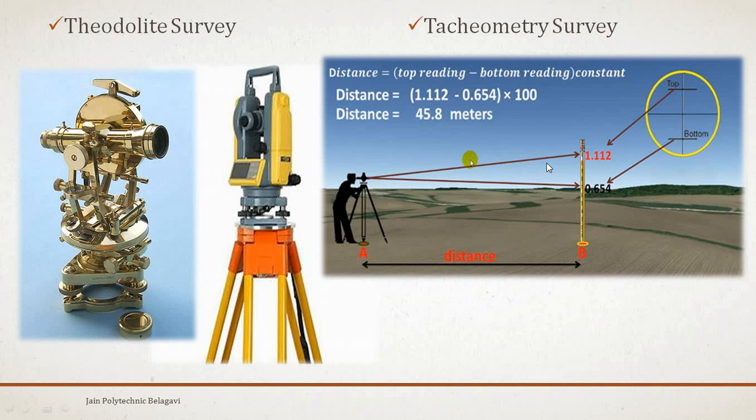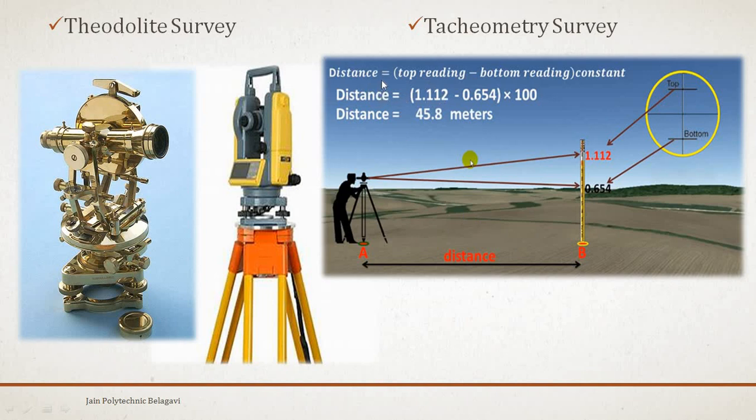It means after focusing the theodolite, you can see the crosshair. We should not take the central reading; the top and bottom hair readings are noted down, and indirectly in the office we are going to calculate all the measurements.